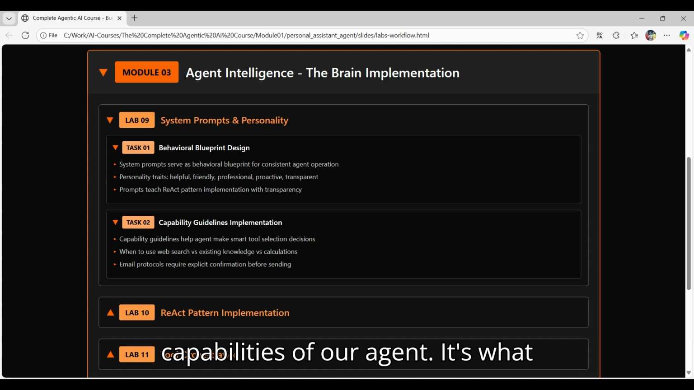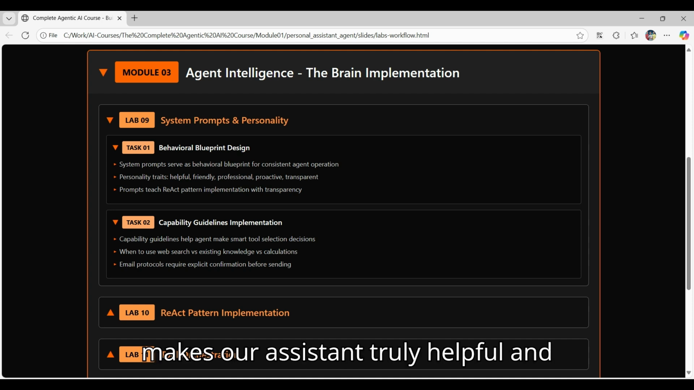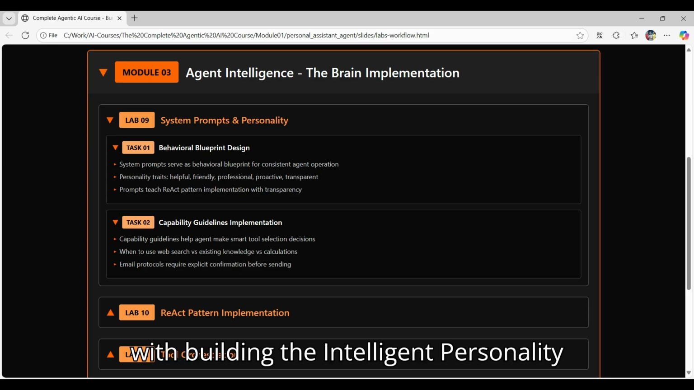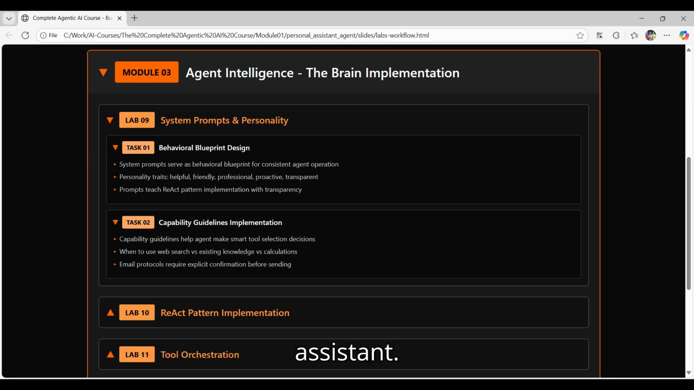This system prompts and personality foundation is crucial because it defines the core intelligence and decision making capabilities of our agent. It's what makes our assistant truly helpful and trustworthy. So let's get started with building the intelligent personality and behavioral system for our personal assistant.